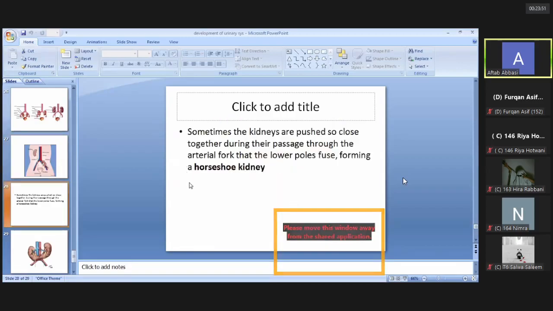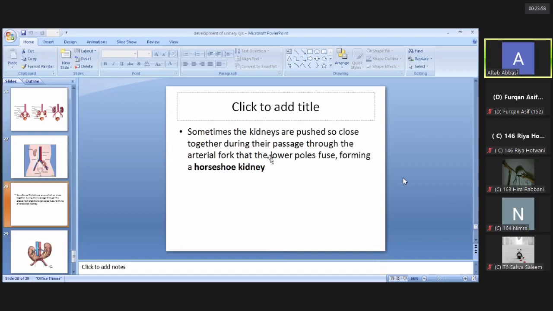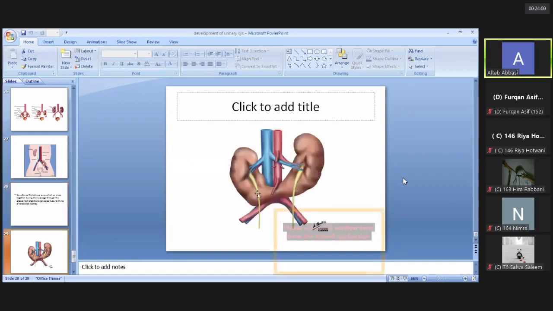Another condition is known as horseshoe kidney, when the lower poles of the kidneys fuse with each other. These two lower poles are united and form a horseshoe-shaped kidney.